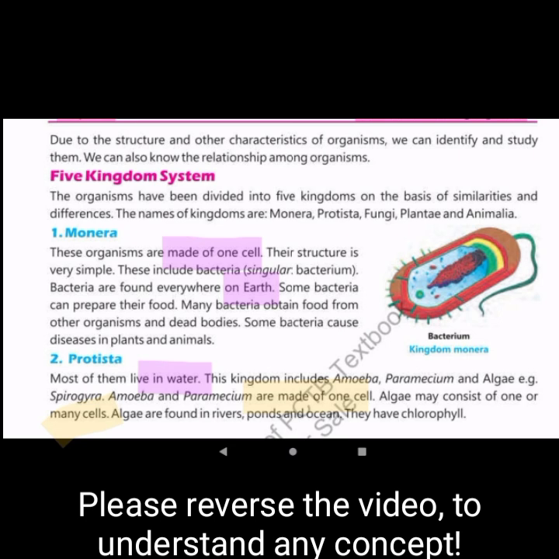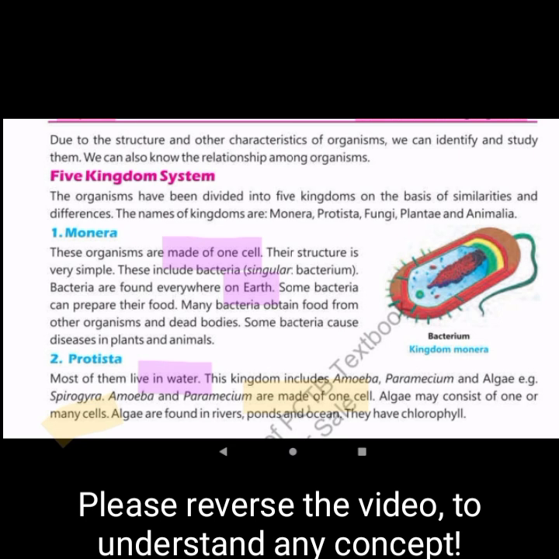Some bacteria cause diseases in plants and animals, and even in human beings too. So in this topic, bacteria lies in the Monera kingdom, and bacteria is made of one cell. The singular of bacteria is bacterium, and bacteria is found on earth.